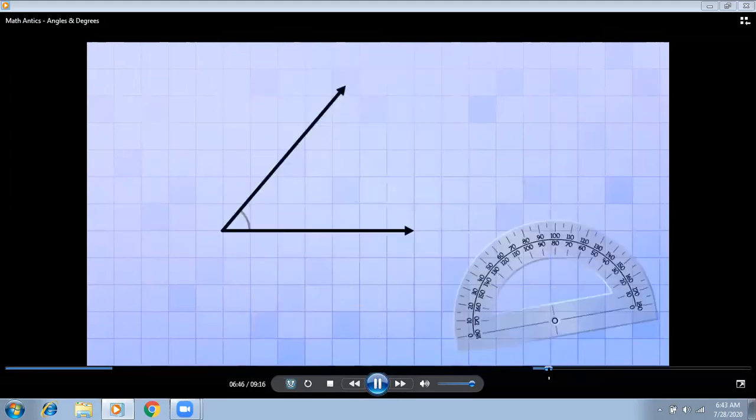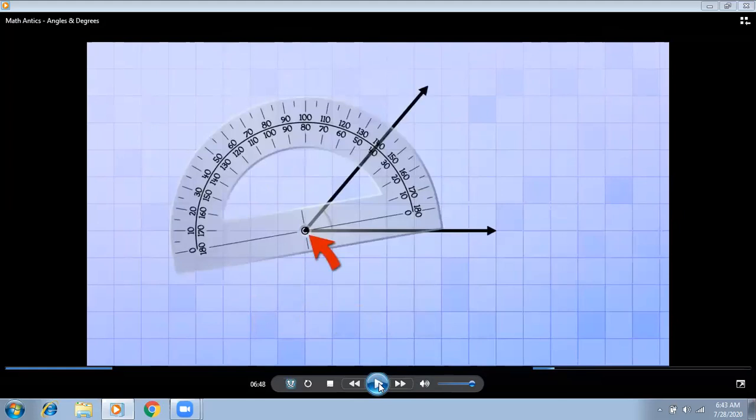For example, there is an angle and he wants to measure it. So he will put the center point of the protractor, that small center point, on the vertex. But do you think that keeps the protractor the correct way?